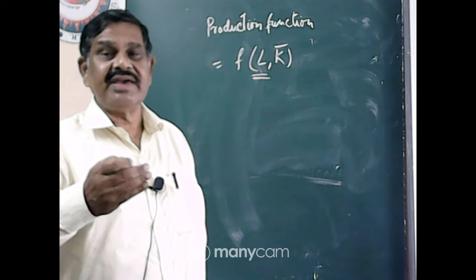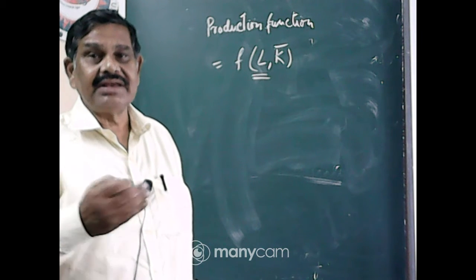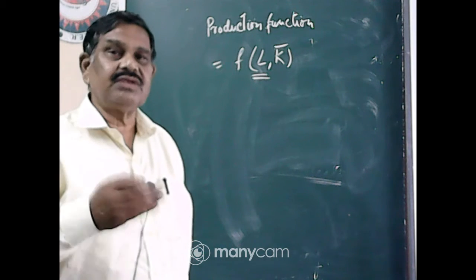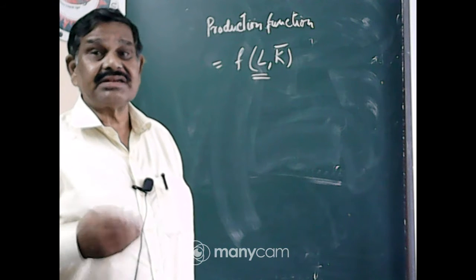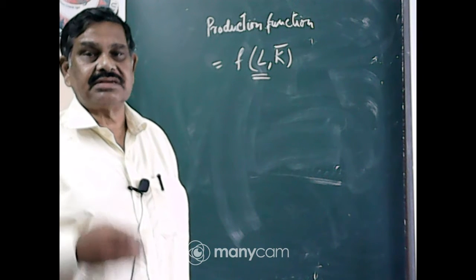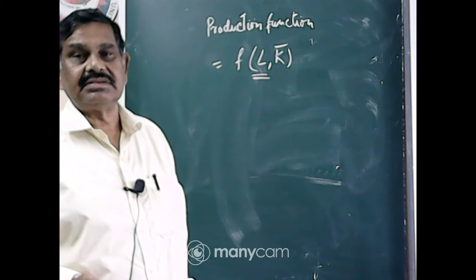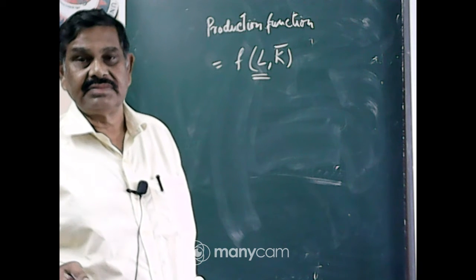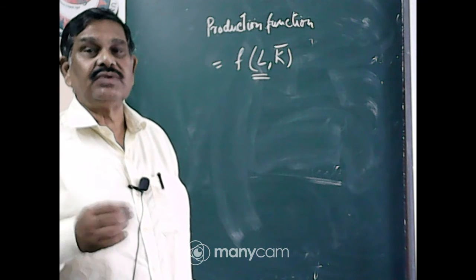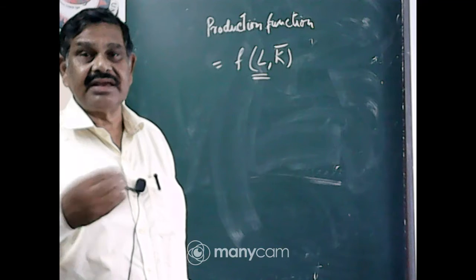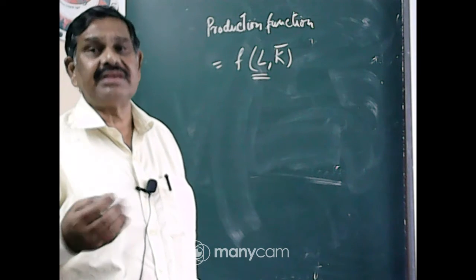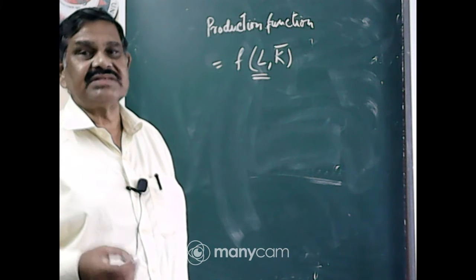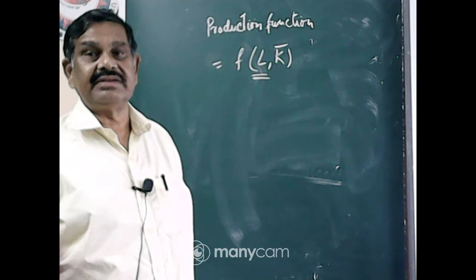In the first phase, with the increase of labor, production will increase at an increasing rate, then at a diminishing rate, and in the third phase the production will increase at a negative rate.